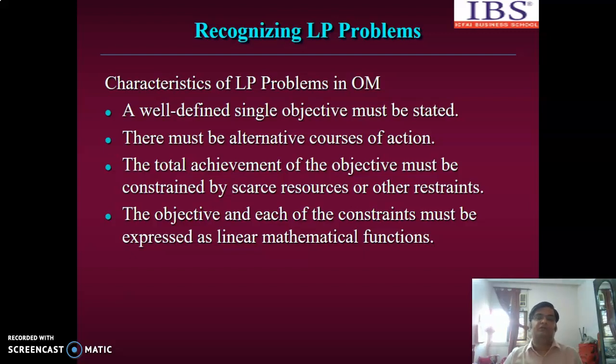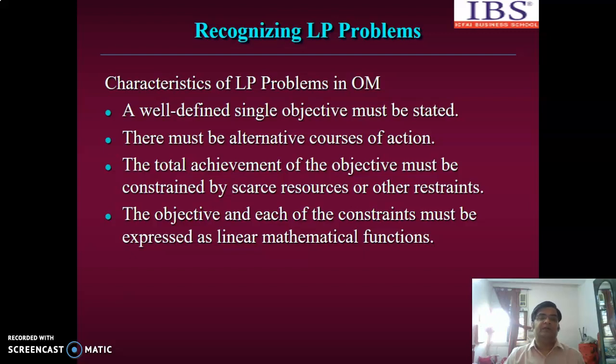But suppose it wants to minimize cost. If we take the example of a transportation company, it is moving material from sources to destinations. Suppose there are 3 plants and 4 warehouses. From 3 plants to 4 warehouses, how effectively can they move the material so that the total cost is minimum? That is the objective function of a transportation company like FedEx, DHL, TNT. So number one, they should have an objective. Number two, there must be alternative courses of action.